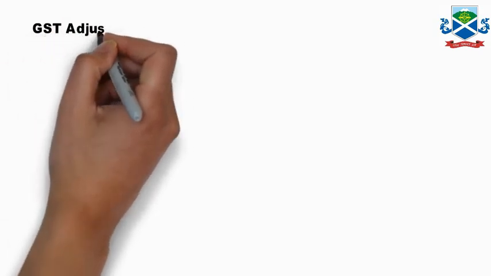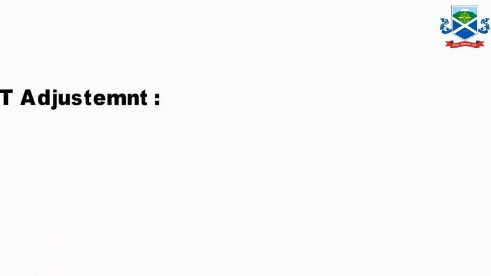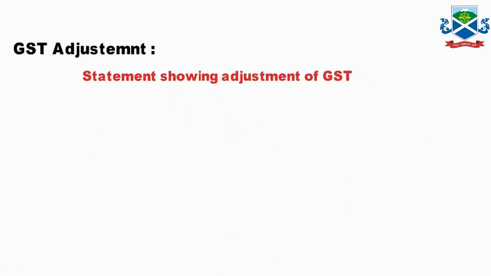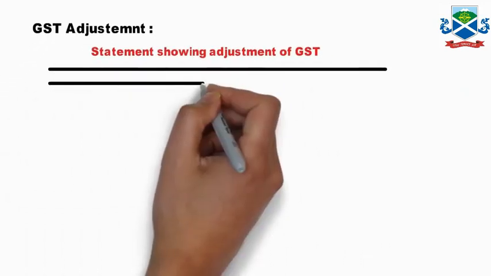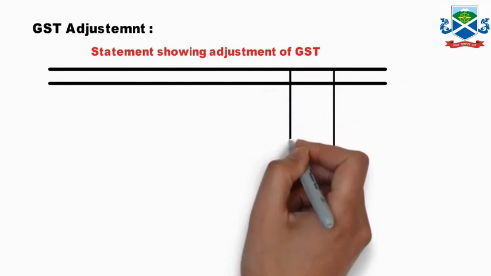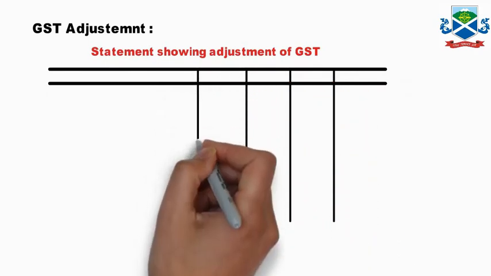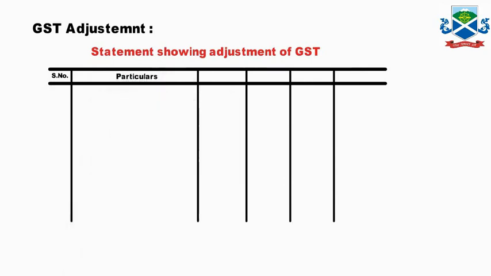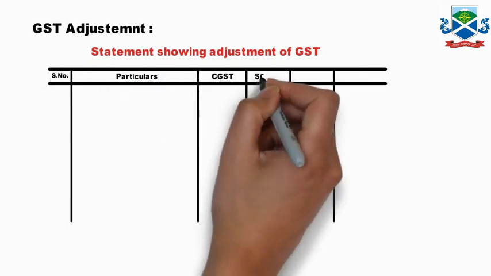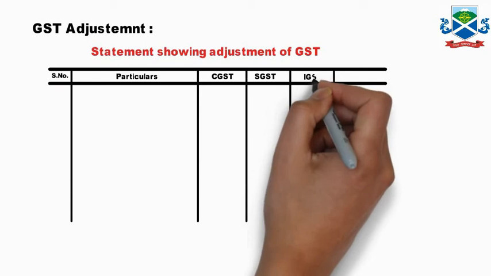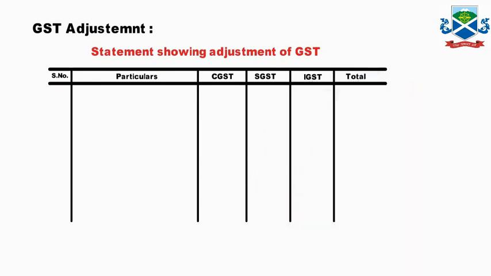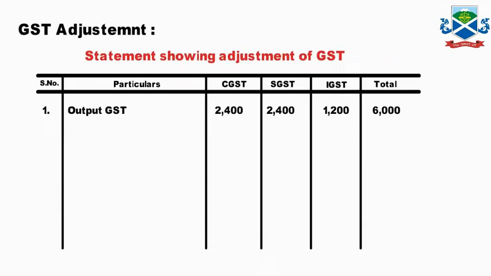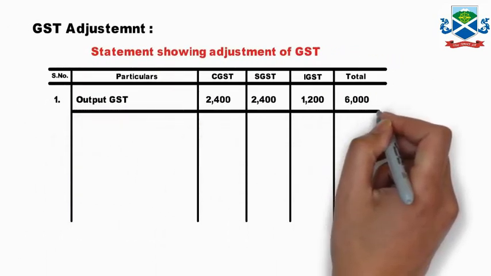Now we'll go for GST adjustment. Statement showing the adjustment of the GST. So we make one table over here where CGST, SGST, IGST and input and output will be written. The first column is CGST, second SGST, then IGST and total. Now first, output GST, if you take it from the journal you will find 24, 24, 12 and 6,000 total.